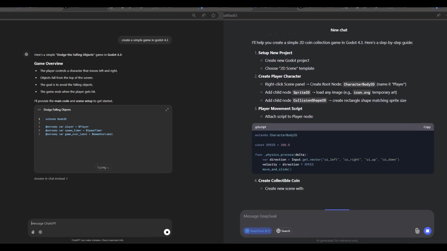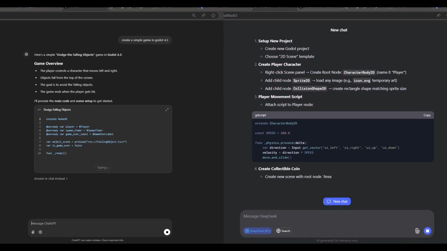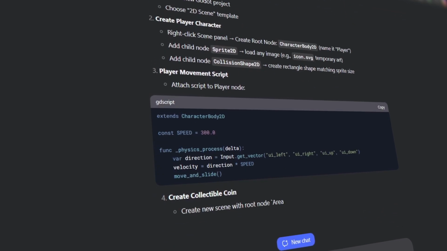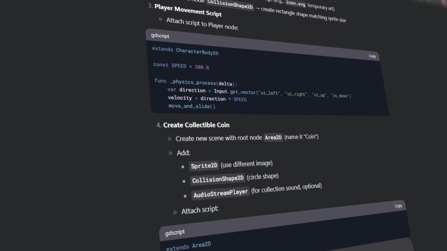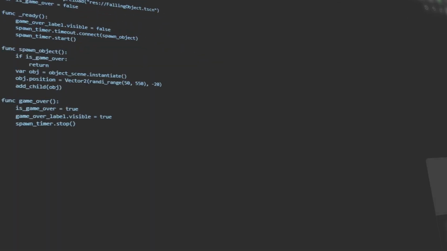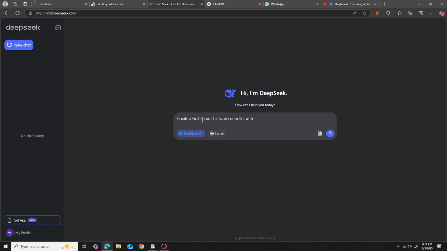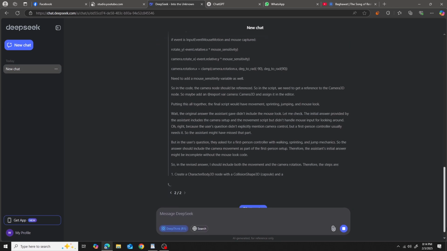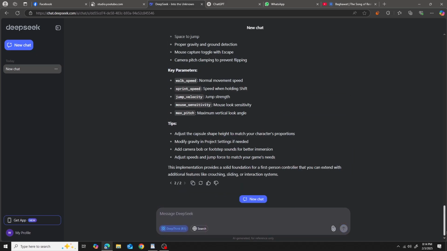ChatGPT or DeepSeek? Which one writes the better code, or which one is better suited with your game engine? In my case, Godot. Today I'm gonna test that. And for the first challenge, I asked them to create a first-person character controller. I asked DeepSeek first, and after thinking for a while, it gave me some code.